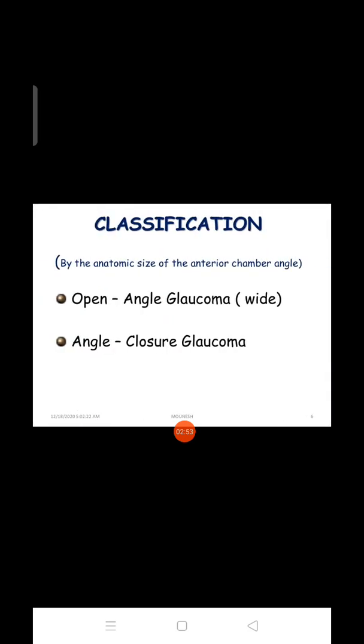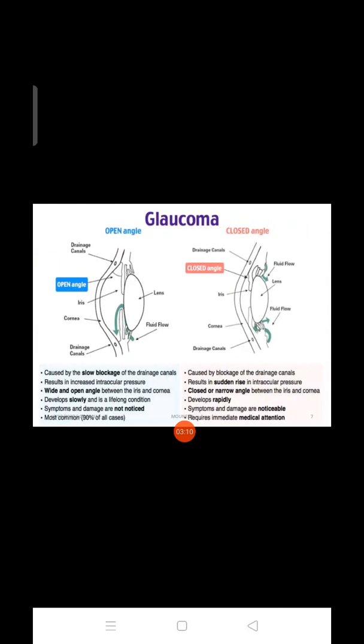Next, the classification. By the anatomic size of the anterior chamber angle, there are two classifications: open angle glaucoma and angle closure glaucoma. In open angle glaucoma, the drainage canal is open between the iris, cornea and lens. Fluid flow and drainage are affected by slow blockage of the drainage canal, which results in increased intraocular pressure.